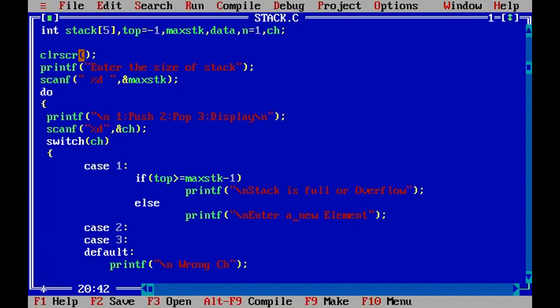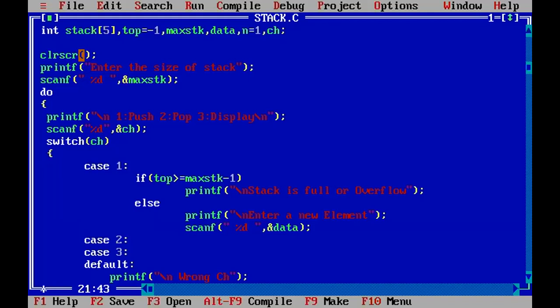Enter a new element, right? Now how to enter the new element here? So through scanf we will take %d. What variable have we taken? Data, right? And after that, what are you doing? Top. Can I write like this? Top plus plus. Yes, sir.